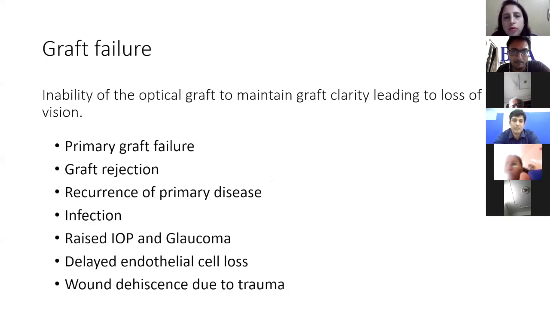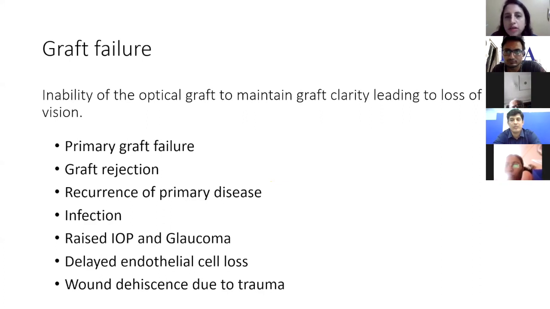Then role of oral steroids in early post PK. Usually I don't give too much of oral steroids, but I always give oral steroids in young patients. If it's keratoconus, a very quiet eye preoperatively, older age, I wouldn't really bother. If it's a younger patient, and I'm doing it post corneal scar, I would like to give oral steroids. And role of tacrolimus and cyclosporin already explained earlier.